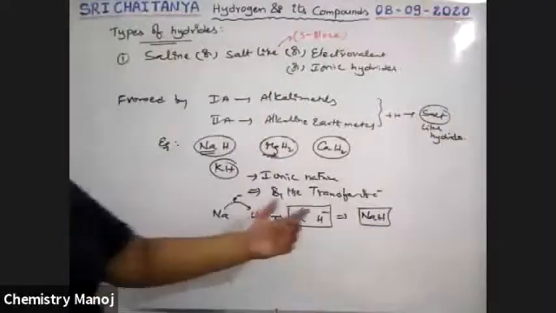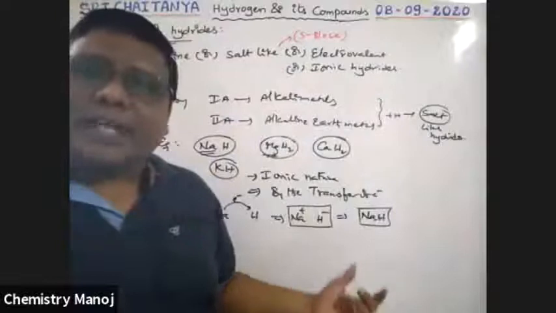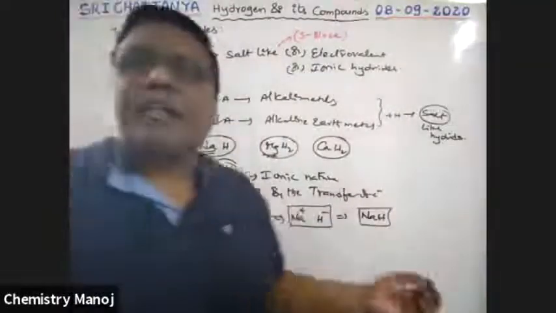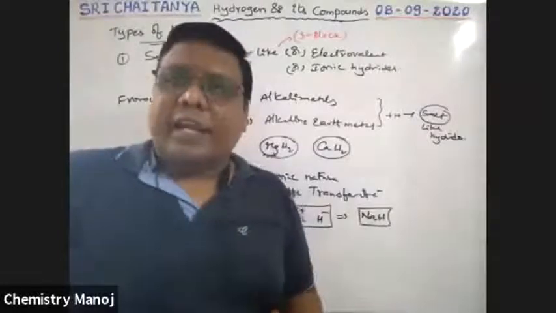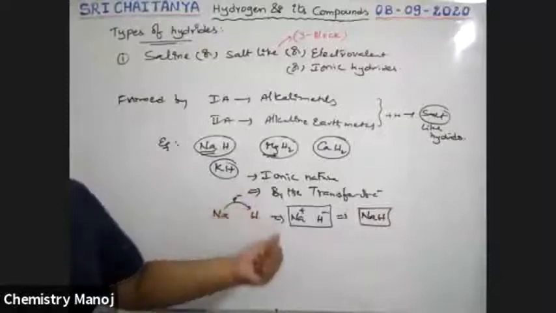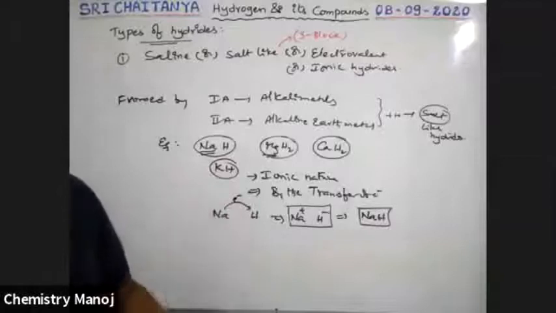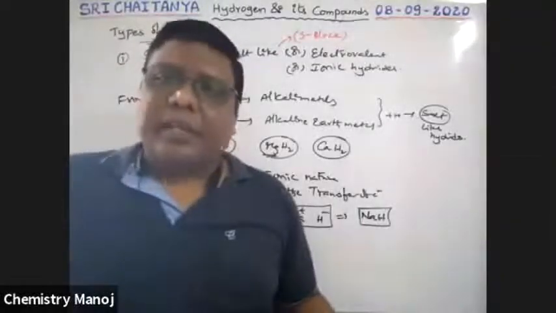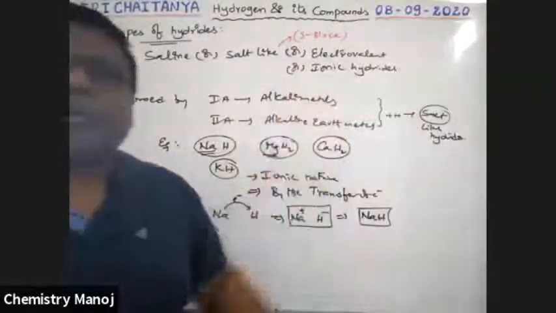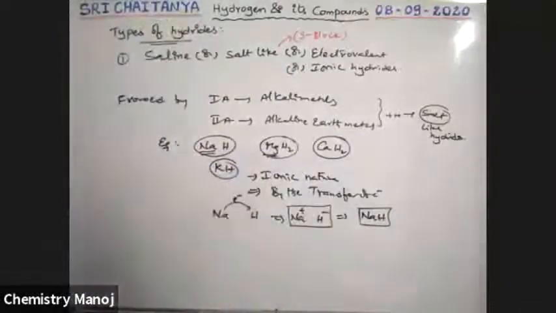Just like NaCl salt, the NaH compound is formed. That is why it is a salt-like hydride. Here, this compound is formed by the transfer of electrons. Transfer of electrons is nothing but electrovalency. That is why this type of compound is called electrovalent hydrides.